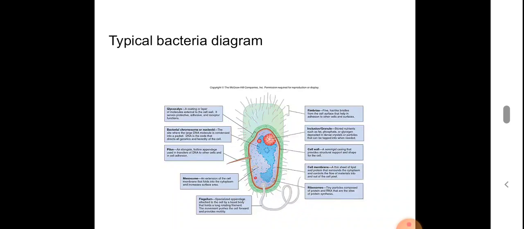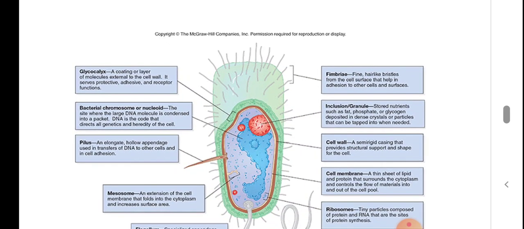This is the structure of a typical bacteria. You can see the glycocalyx, a coating or layer of molecules external to the cell wall. For a bacterial cell, there is a cell membrane, then outer to the cell membrane there is the cell wall, and outer to the cell wall there is the glycocalyx for certain bacteria, not all the bacteria.